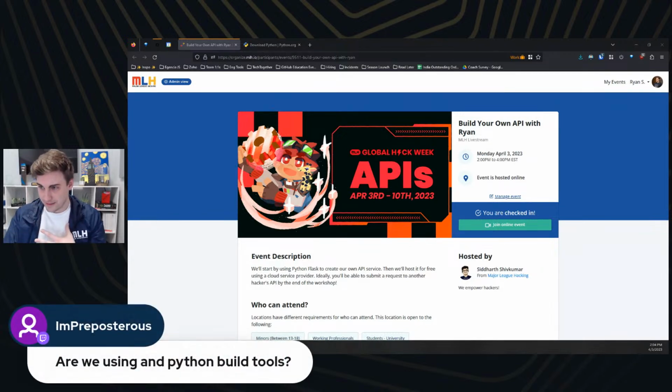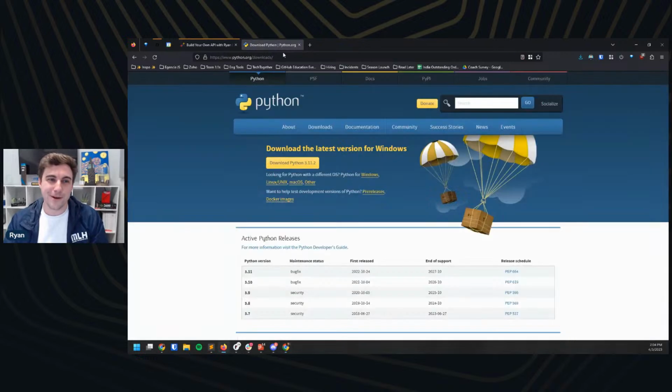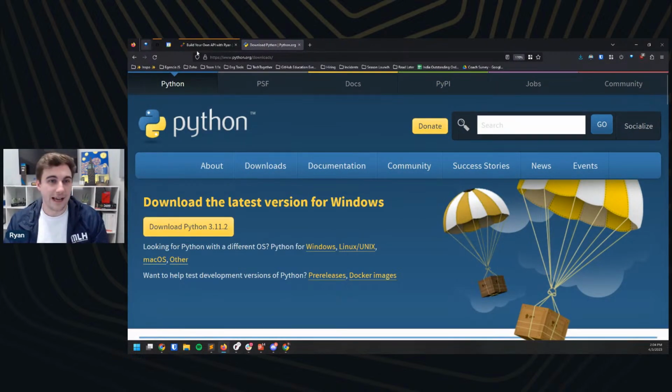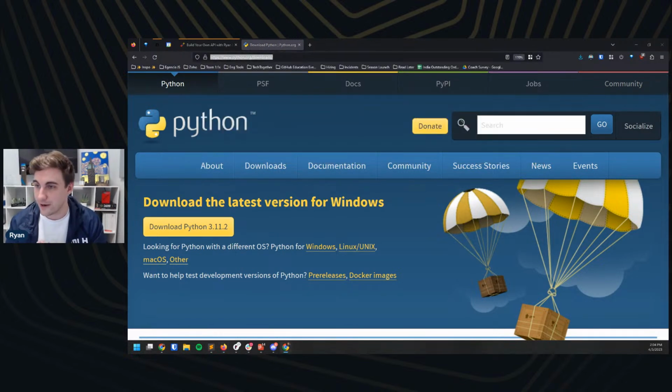We're using Python. I got to be honest, I don't know what Python build tools are. My assumption is that we are not, but I actually don't know. We'll find out together. If you don't have Python downloaded, that is going to be our first step here. And let me zoom in a little bit for everybody at home. And you just yell at me today if my font is too small at any point. But I'm just going to go to python.org/downloads, and I'll post that in chat for everybody at home. And you can go ahead and download Python.